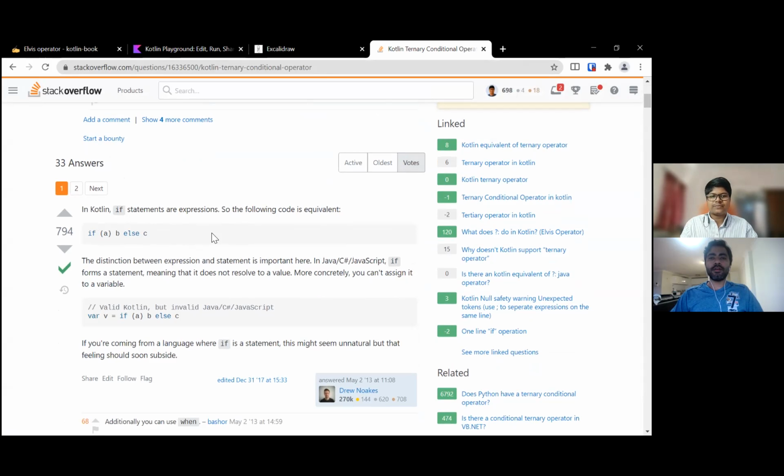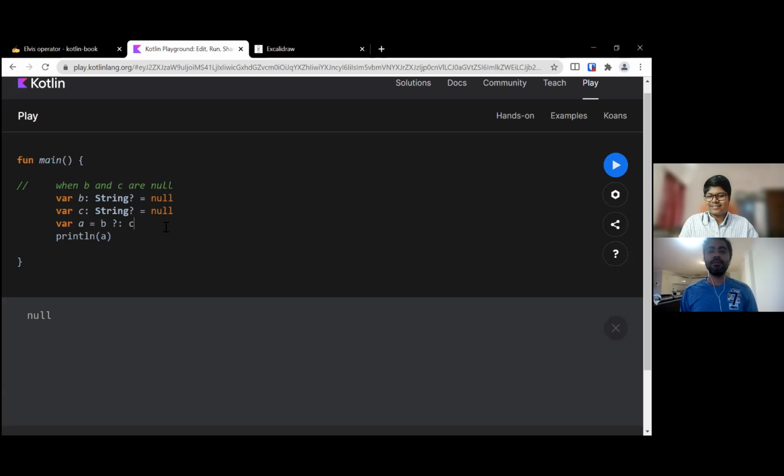So let us now take a look at the third option, when B and C are both null. It's just an extension of this second option, because since C is null, it has no other option, right? It has to take a value. Can you chain it, like, put one more question mark and colon after C and put some string? Let me try. Yes.